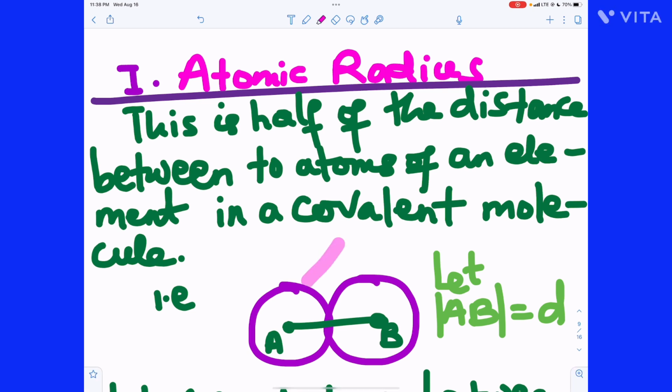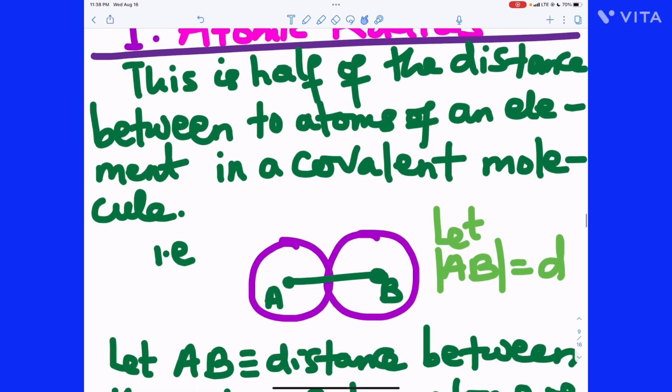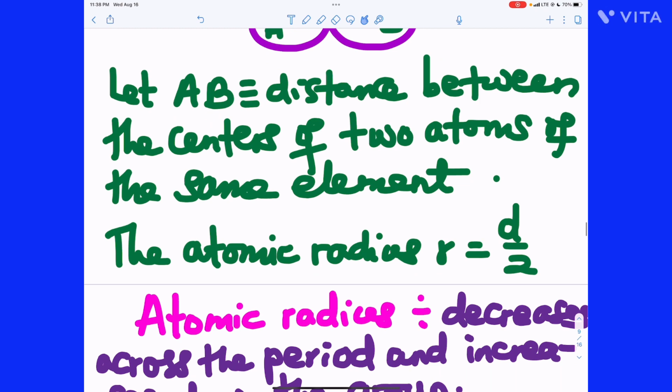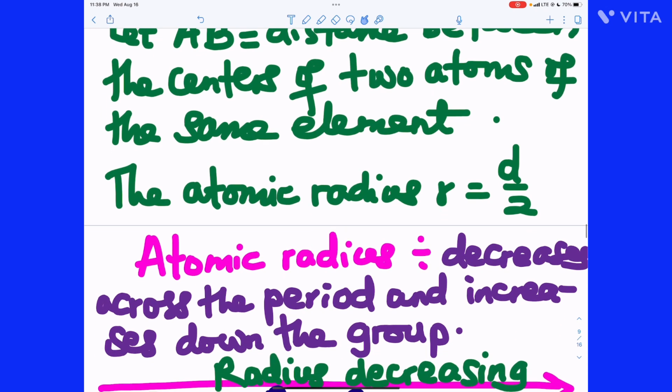Let's say you have an element X and you want to find its atomic radius. Just put two of its atoms together in a covalent bond and find the distance between their centers. If you get that distance as D, half of that distance is the atomic radius, because atomic radius is half of the distance between two atoms of an element in a covalent molecule. So R is equal to D over 2.